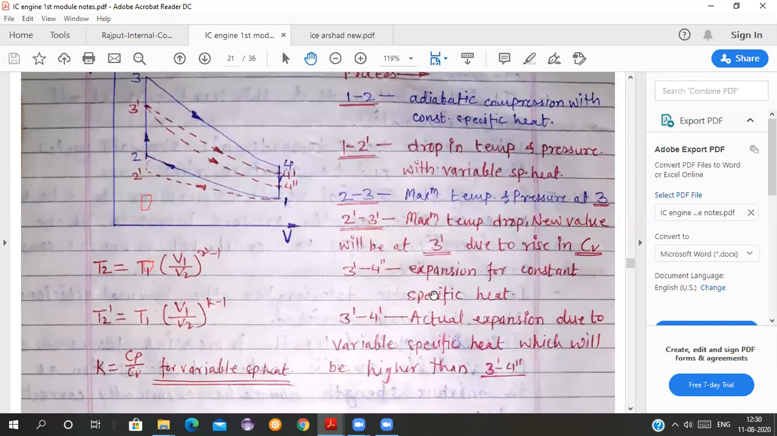If we consider the pressure drop by taking variable specific heat, as the pressure is decreasing and the temperature is decreasing, what will happen? We will get a little bit more pressure because the ratio of specific heats is now more. So in actual expansion due to variable specific heat, it will be higher than 3 dash 4 double dash.